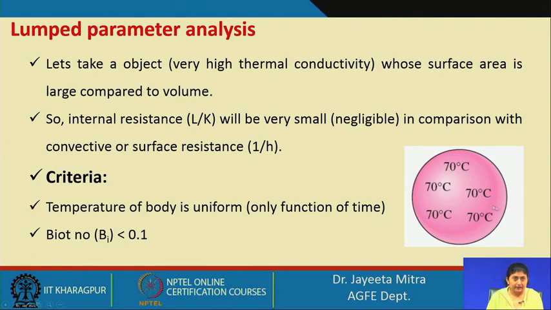So, the criterion, as I said, is the Biot number, which is the ratio of the internal conductive resistance, L by K, to the external convective resistance, 1 by h. This can be represented as L by K divided by 1 by h, so h into L by K. The Biot number should be less than 0.1 so that we can consider this case as the lumped parameter method.